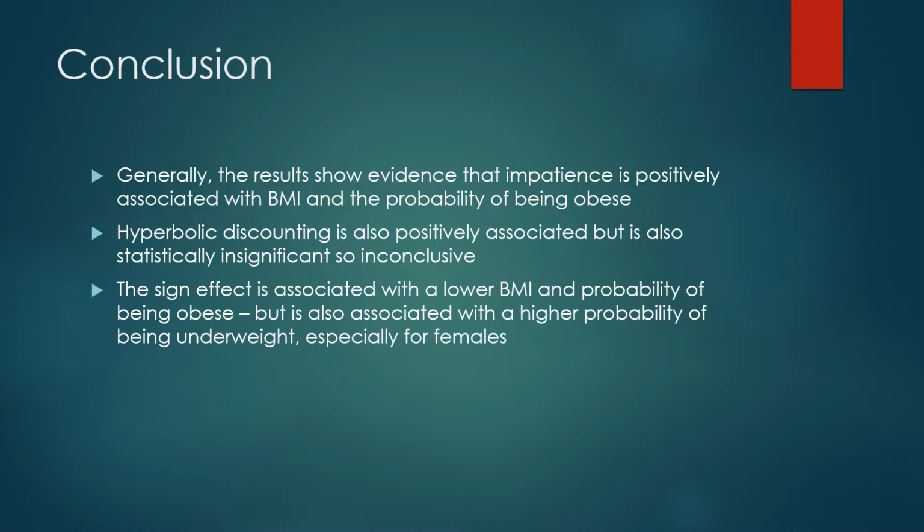So the theory is in line with the evidence. Generally, those who show signs of impatience will also show signs of higher BMI and the probability of being obese. Whilst hyperbolic discounting is positively correlated as well with high BMI and a high probability of being obese, it's statistically insignificant in the analysis, which means it's quite inconclusive.